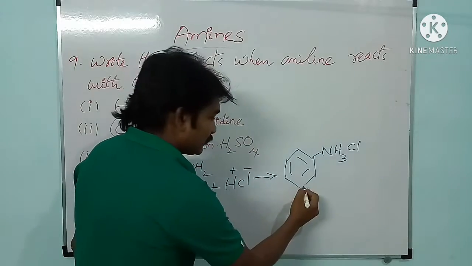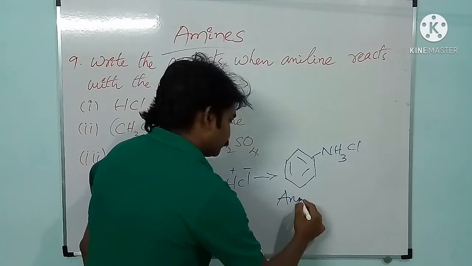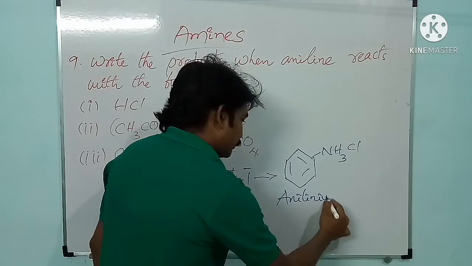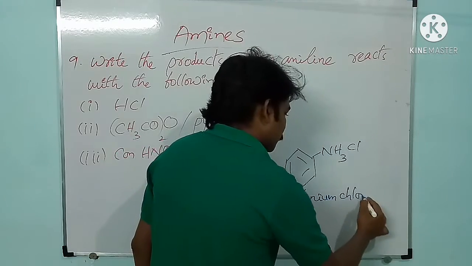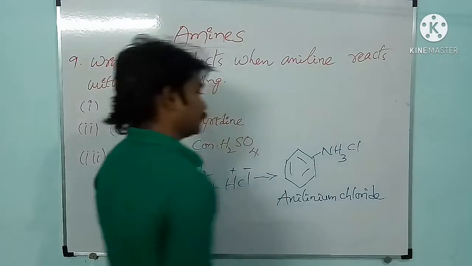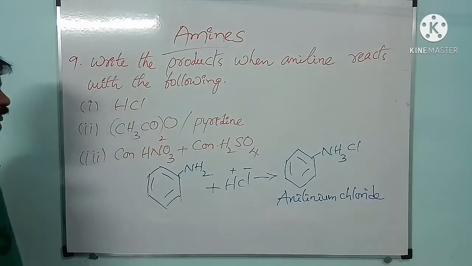Okay, and this is nothing but anilinium chloride. Okay, please note down this one.